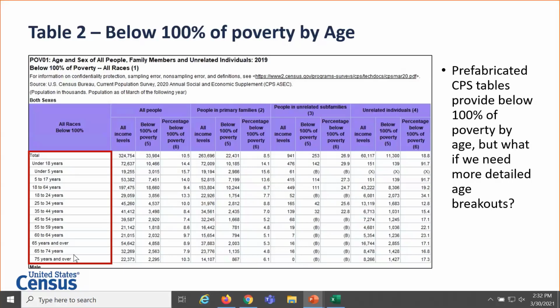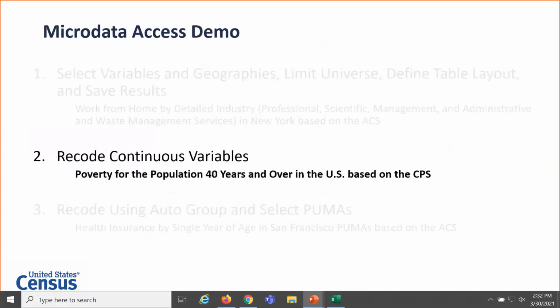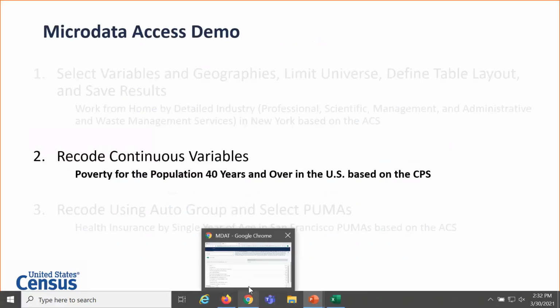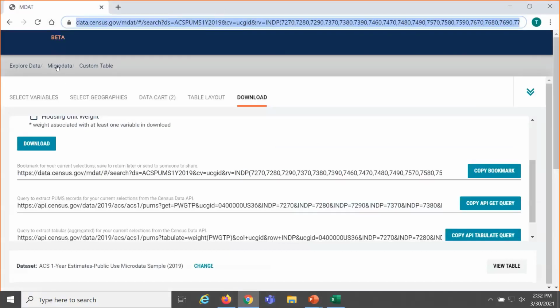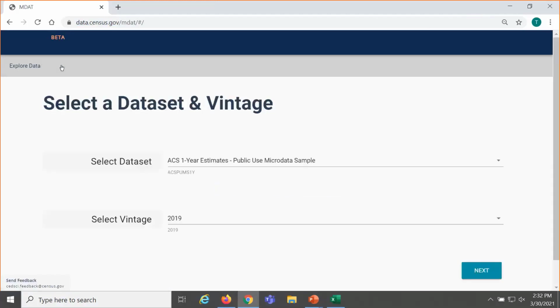It gives pre-made categories. So if those categories, for whatever reason, don't meet your needs, you can use Microdata Access to create your own estimates. So we're going to look at poverty for the population 40 and over in the United States. Going back to the site here, you'll click in the upper left where it says Microdata. That's going to take you back to the main page. Clear out all of your selections and start you fresh.